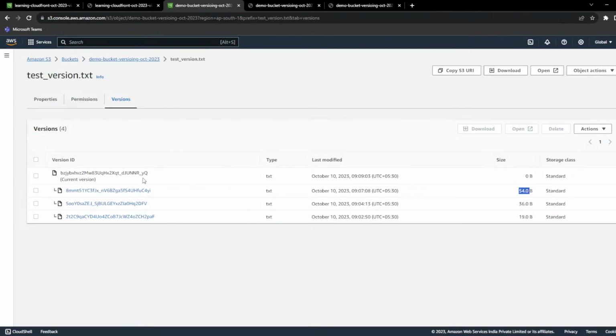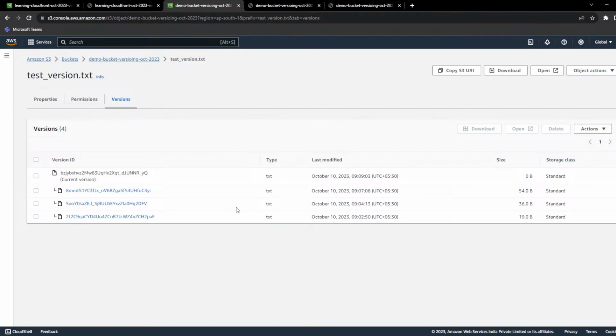I can roll back to the one previous version, not any version, just the last version. That is this one, the second last version. I can't go directly to the first version. I can just roll back to the previous version, the version before that. But the advantage of versioning is that you can check the previous version of the file and you can roll back.